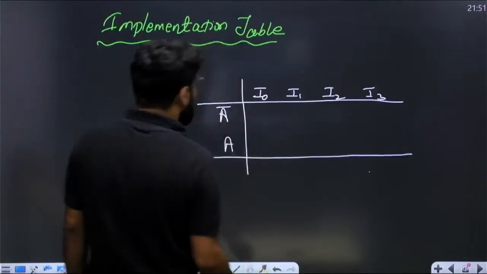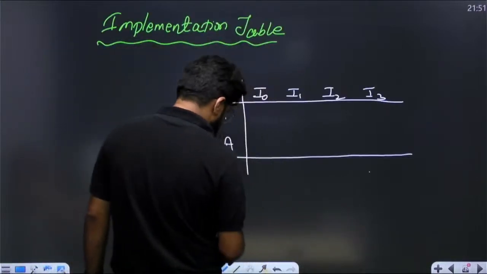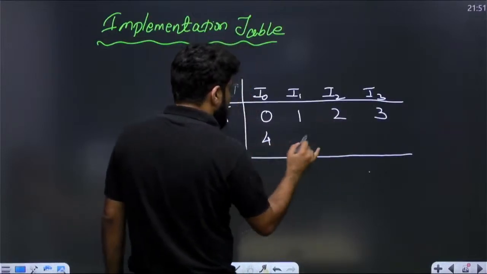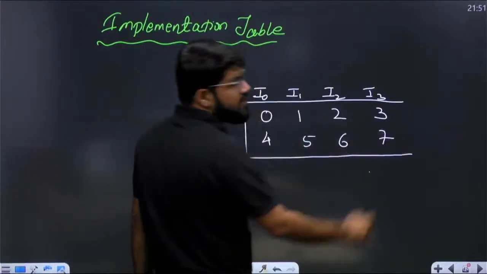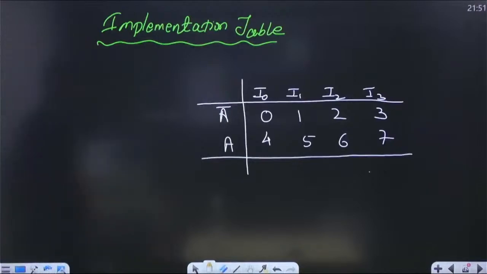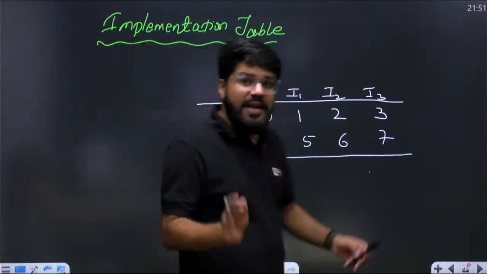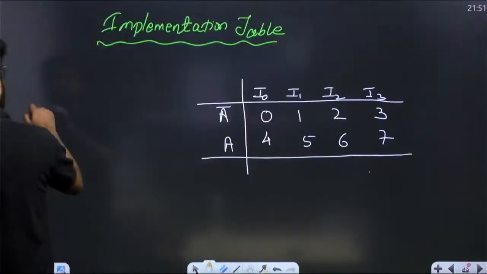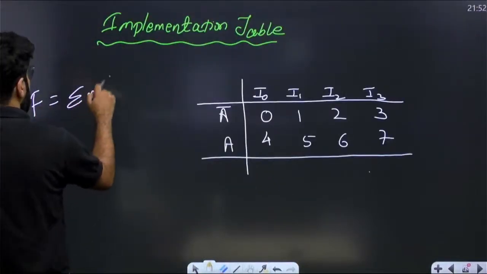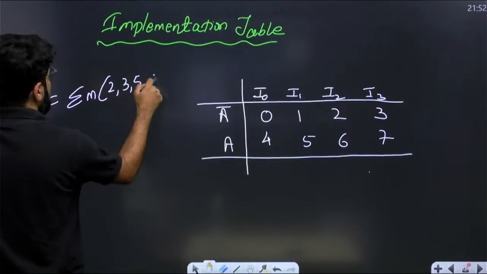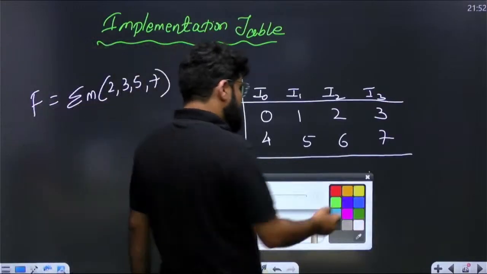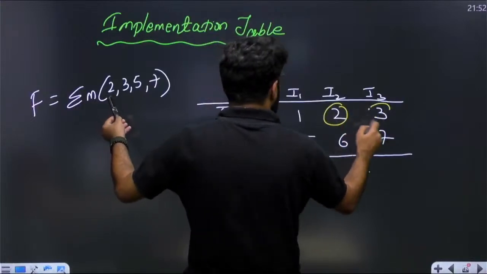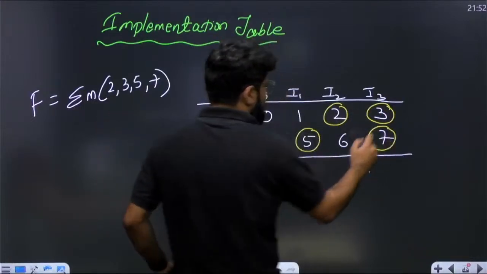So what are the minterms I am going to write here? I am going to write 0, 1, 2, 3 here, and here I am going to write 4, 5, 6, 7. Now the implementation table is ready. Now let us talk about the function. F is the function, summation of the minterms 2, 3, 5, 7. Next, circle these minterms: 2, 3, 5 and 7.